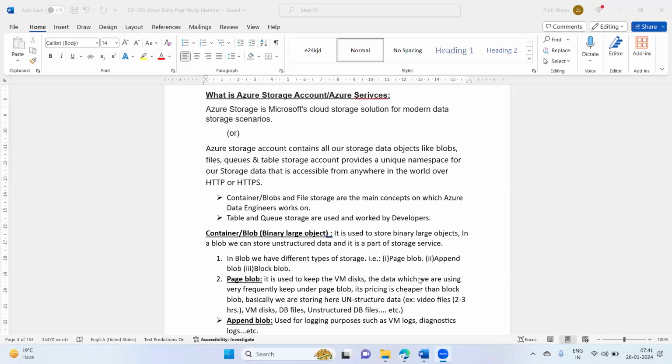All right. So see guys here, today we are going to see about the storage services. Storage account or storage services that we will discuss today. So, what is storage account? What is Azure storage services?